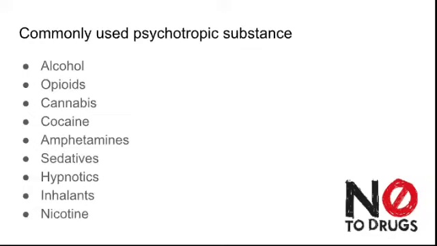Cannabis, cocaine, amphetamines, diazepam, lorazepam, all those sedatives and hypnotics, inhalants. Some drugs like cocaine are used as inhalants also, and nicotine taken in any form, that is tobacco, whatever is taken in any form, is considered nicotine addiction. So here we will see mostly alcohol addiction and nicotine de-addiction.